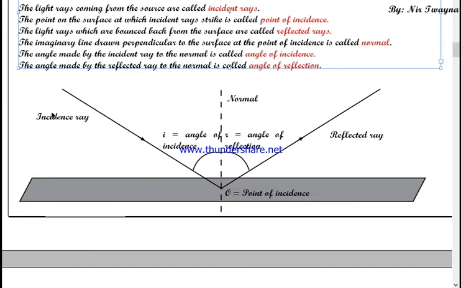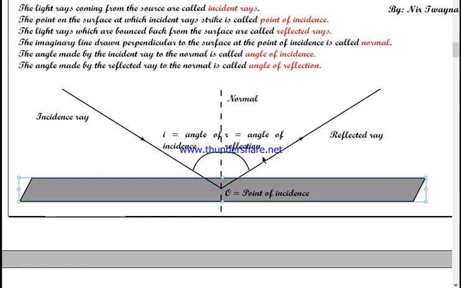Any confusion? You can see it in the diagram. This is the light ray coming from the source, and this is a surface which does not absorb light rays. So when the light ray strikes a point on this surface, what is happening? The light ray is moving back in the same medium.